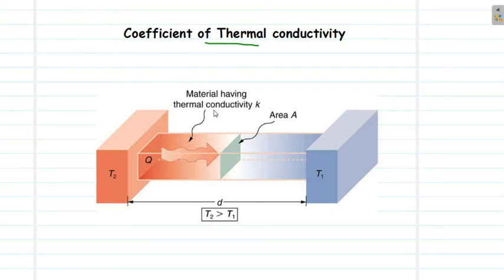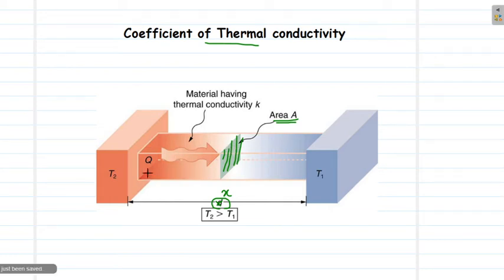Suppose this material has a thermal conductivity K. Now assume that the length of this material is given by D, or say X. Suppose this is X. The cross-sectional area of this material is A. As you can see, this is the cross-sectional area.